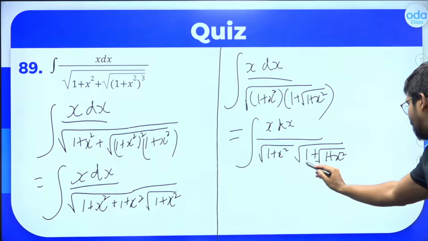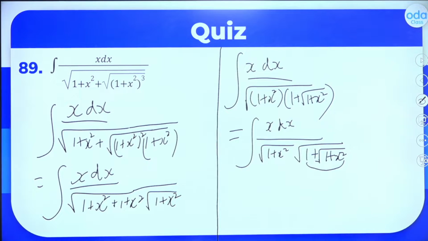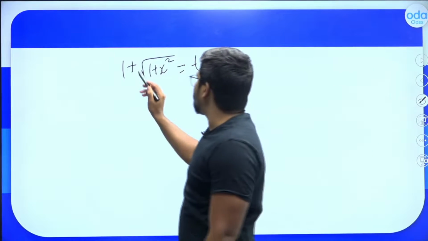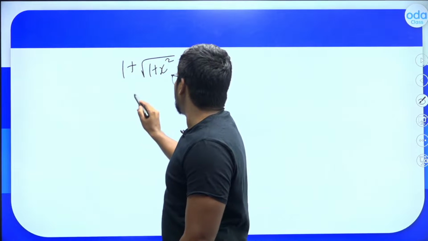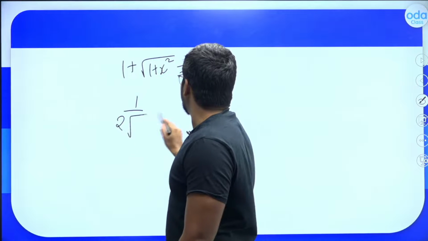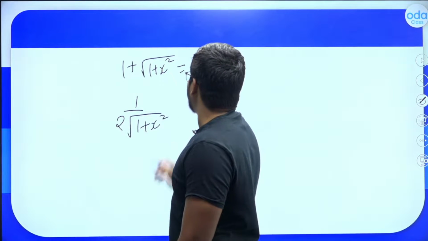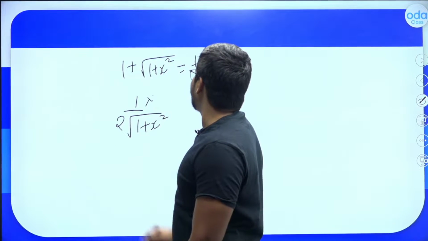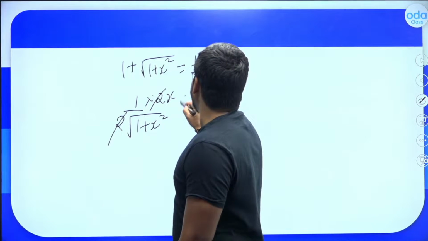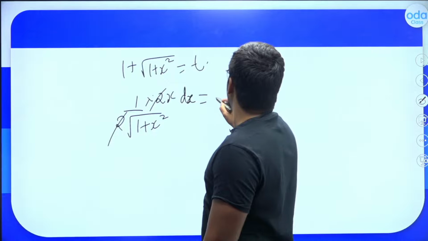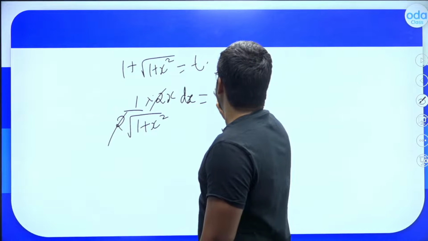Whatever is inside this root, you are putting it as a t. That is, 1 plus root of 1 plus x square, you will put it as a t. So when you differentiate it, what happens? Derivative of 1 is 0, derivative of root is 1 by 2 root of 1 plus x square. Are we done? No. Into derivative of 1 plus x square, which is 2x. 2 and 2 cancel. You will get x dx divided by root of 1 plus x square as dt.